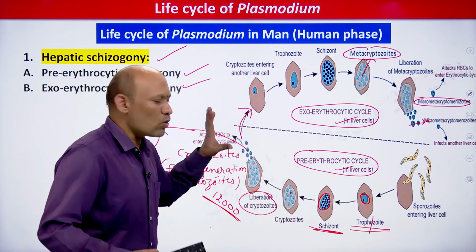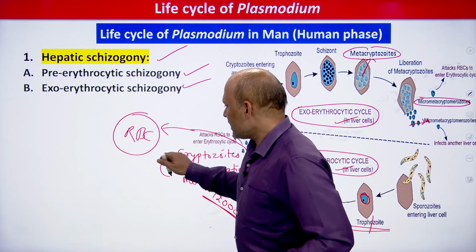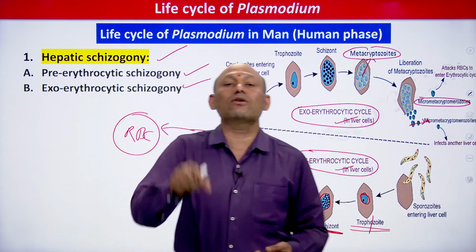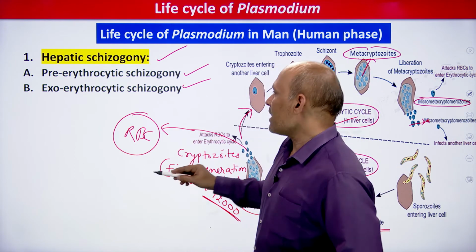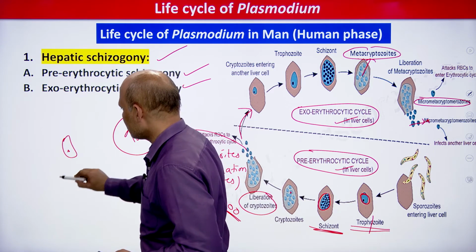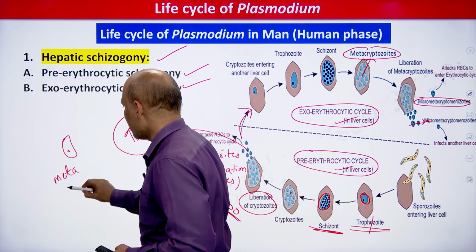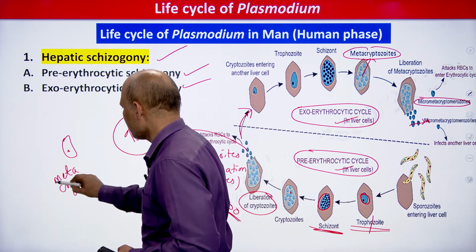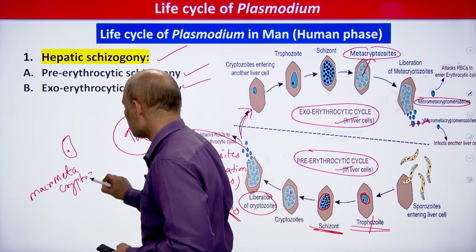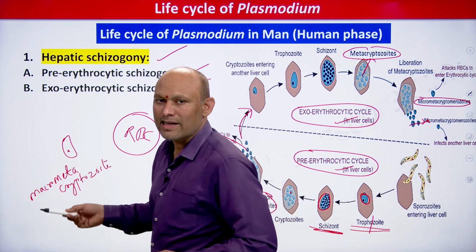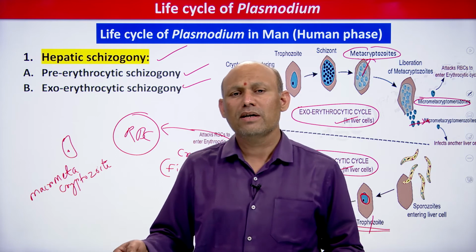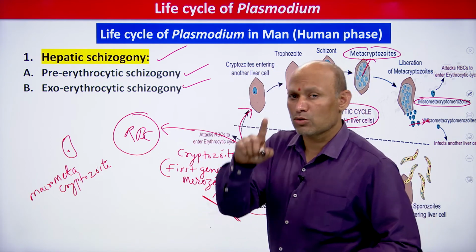Now the question arises, students: which stages may attack RBC? Here two stages are formed, student, right? So microcryptozoites, always do remember microcryptozoites. Just imagine, this is a metacryptozoite, for imagination purposes, students, right? Macro metacryptozoites, or you can call it second generation merozoite, right? So metacryptozoites are called second generation merozoites. Cryptozoites are first generation merozoites, most important.